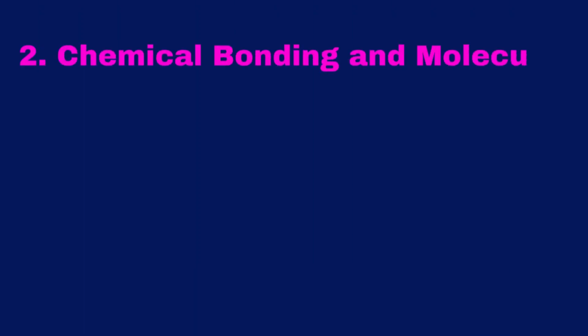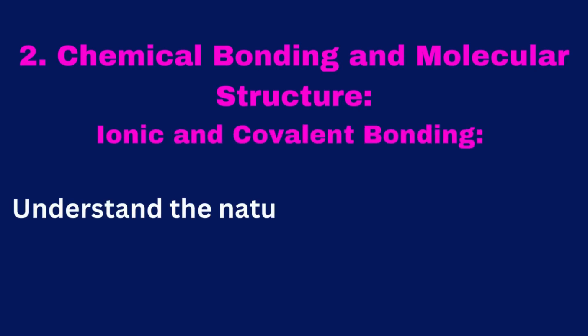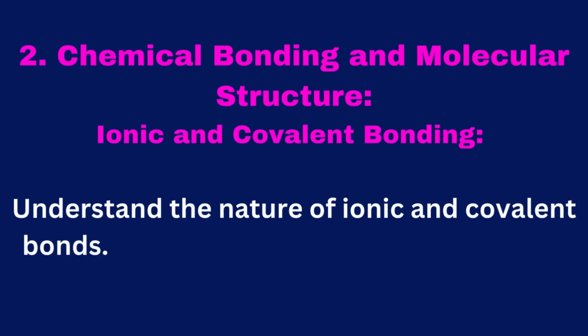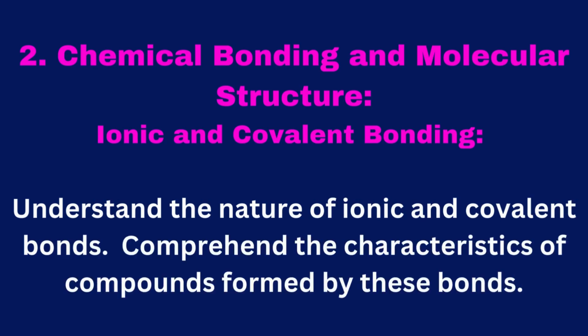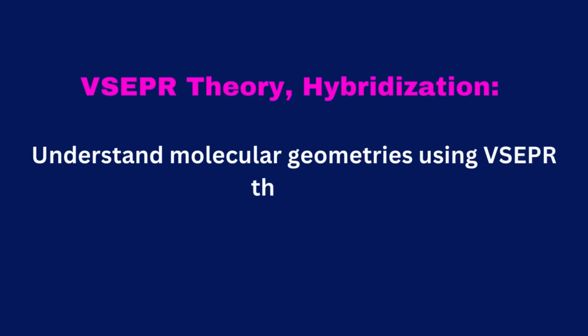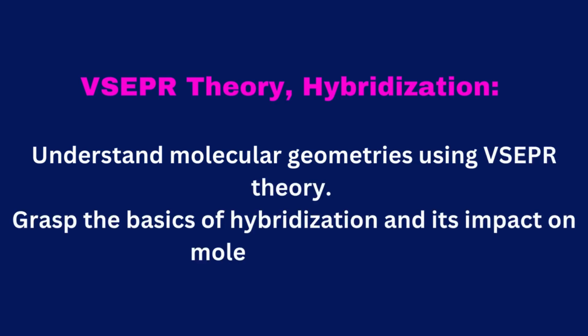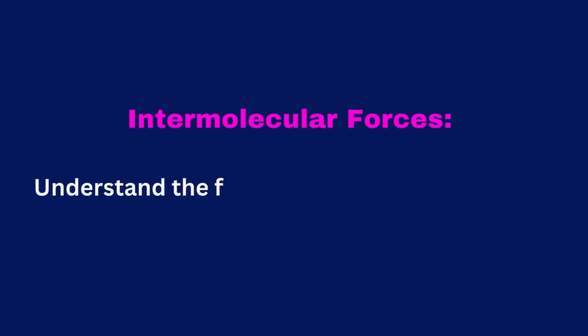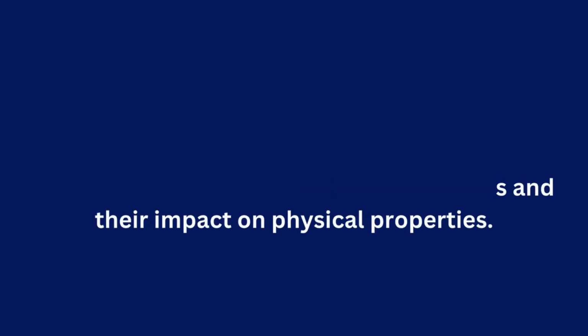Number 2. Chemical bonding and molecular structure. Ionic and covalent bonding. Understand the nature of ionic and covalent bonds. Comprehend the characteristics of compounds formed by these bonds. VSEPR theory, hybridization. Understand molecular geometries using VSEPR theory. Grasp the basics of hybridization and its impact on molecular shapes. Intermolecular forces. Understand the forces between molecules and their impact on physical properties.